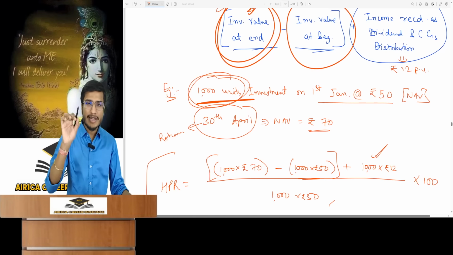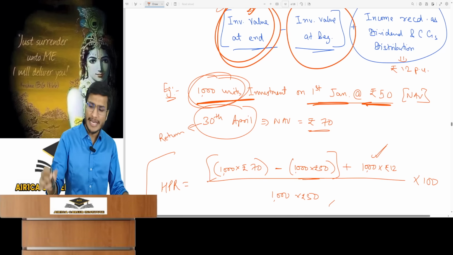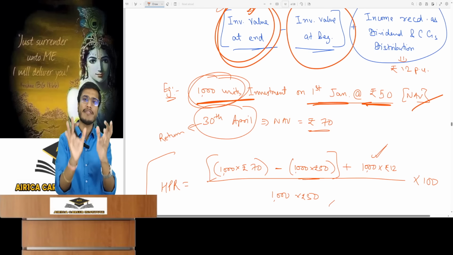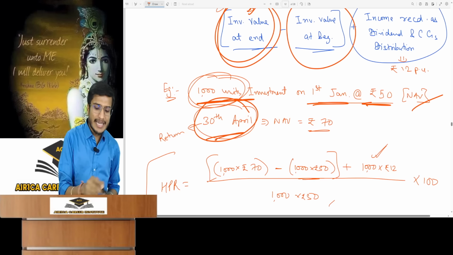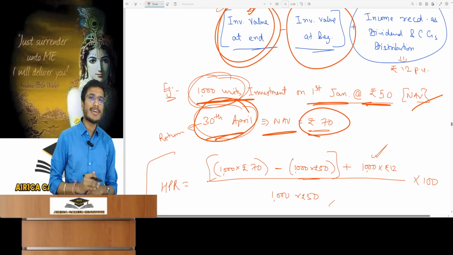Suppose I had invested in 1000 units on 1st January at 50 rupees, which was the NAV on that day. For now, assuming that buying and selling are happening at NAV itself. On April 30th, when calculating the return, the NAV was 70 rupees on that day.